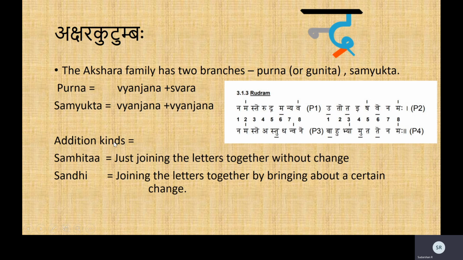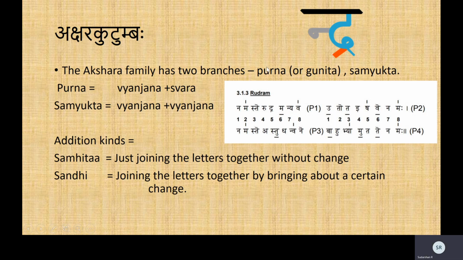Now, there are two kinds of addition. So you see the addition symbol here? Yes. So there are two kinds of additions. One is the Samhita addition, where you just join the letters without any change in either of them. For example, when you're writing Sa and Ta, you just join them. Neither is Sa getting altered, nor is the Ta. You just say sta, that is just Samhita. Similarly here, nya, n, y, nya, that is Samhita.